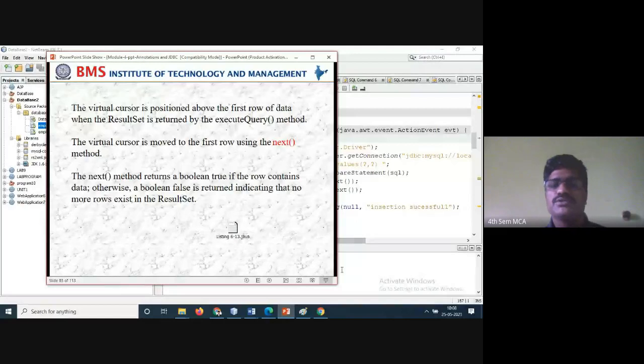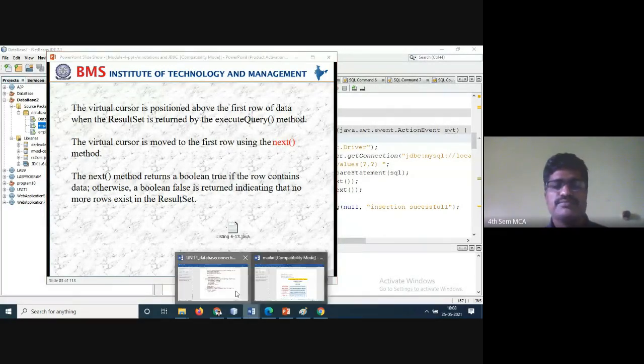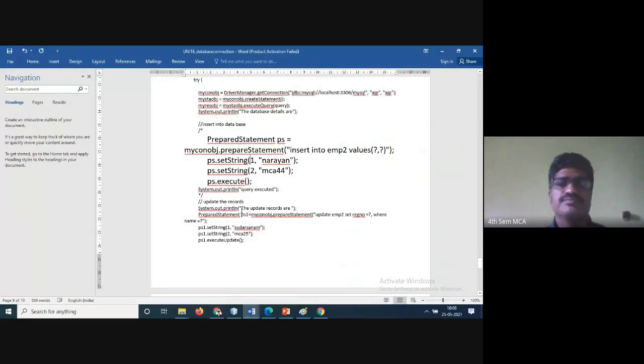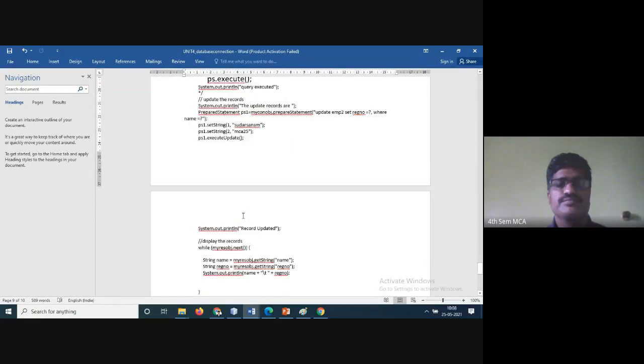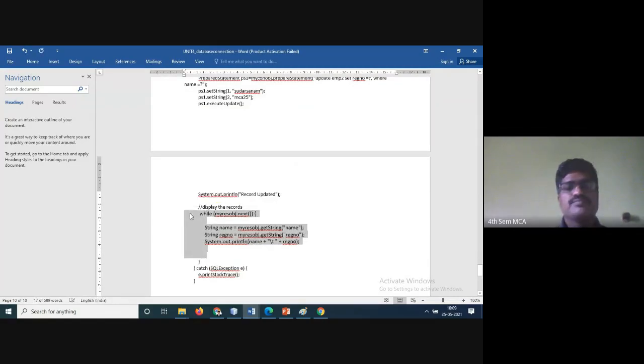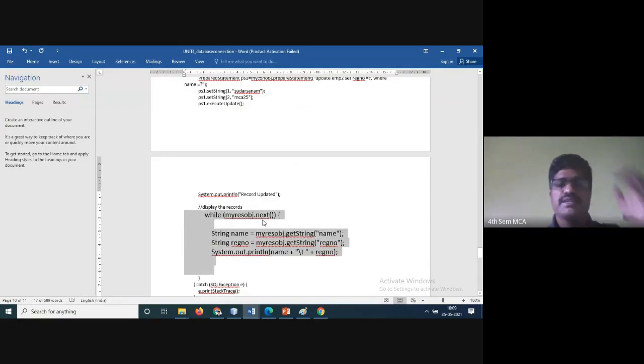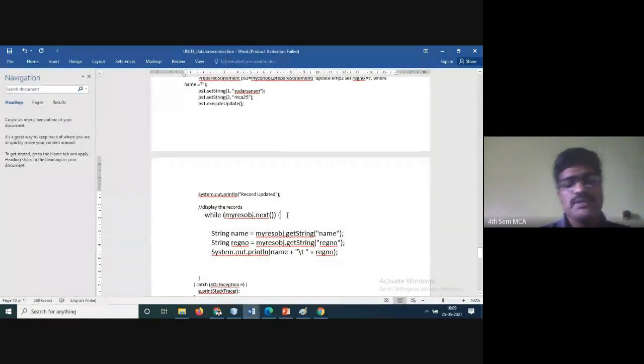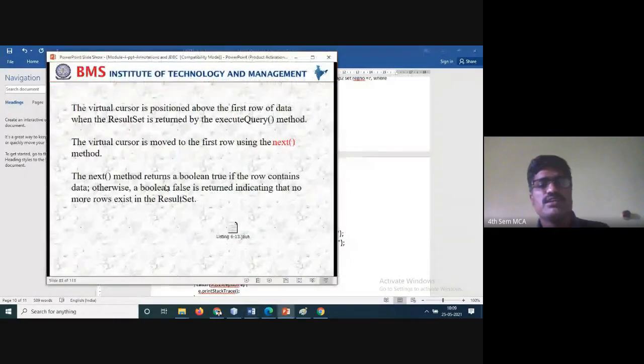So in this program already we have done it. Results object dot next. So here is my results object. If some more rows are available, it will return true. Otherwise, it will be false. This is what the code will be doing with respect to this.